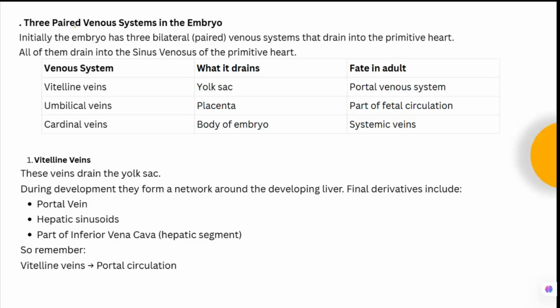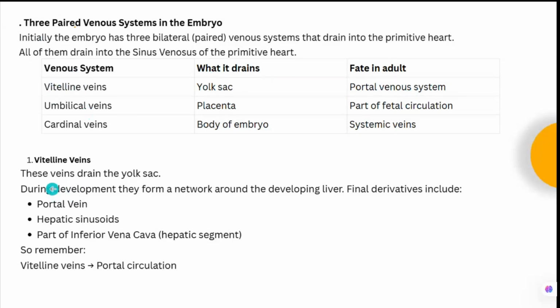Third is the cardinal veins that drain the body of the embryo, and that will form the systemic veins. So finally, IVC and SVC are getting formed mainly from these cardinal veins. The umbilical veins will have the function in the embryo. And these vitelline veins are draining from the yolk sac, and in the adult they will form the portal venous system. Now let us see one by one.